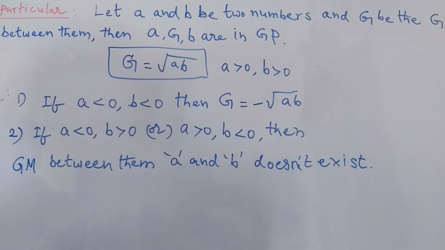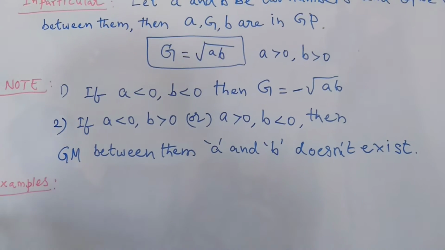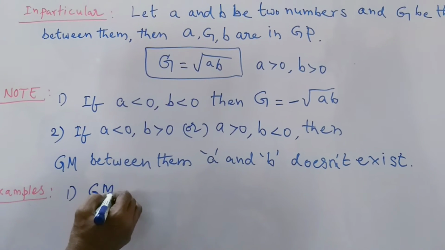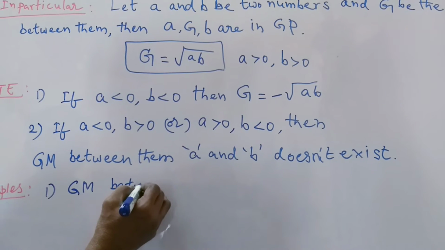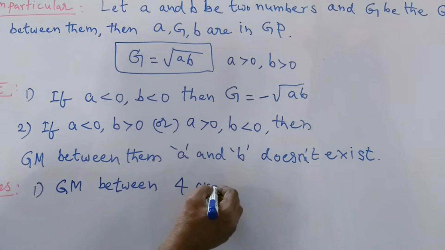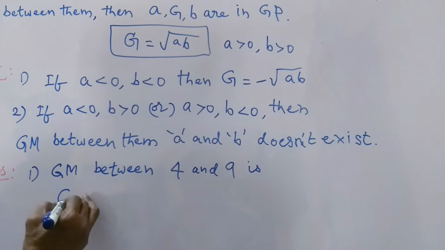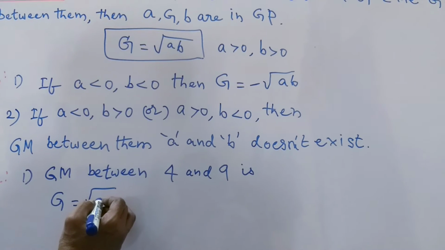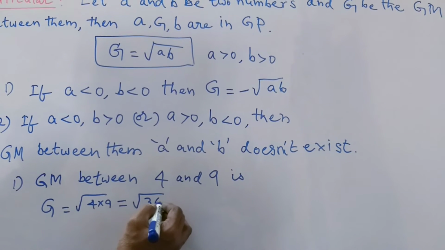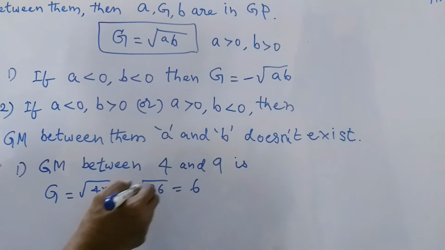Examples. The first example: the geometric mean GM between 4 and 9 is, geometric mean is equal to square root of 4 into 9, which is equal to square root of 36, which becomes 6. So the geometric mean between 4 and 9 is 6.